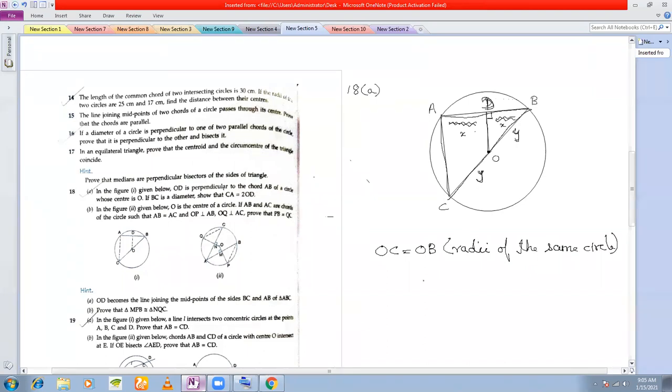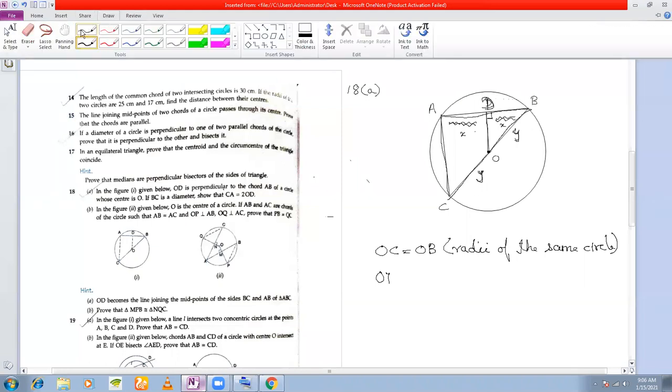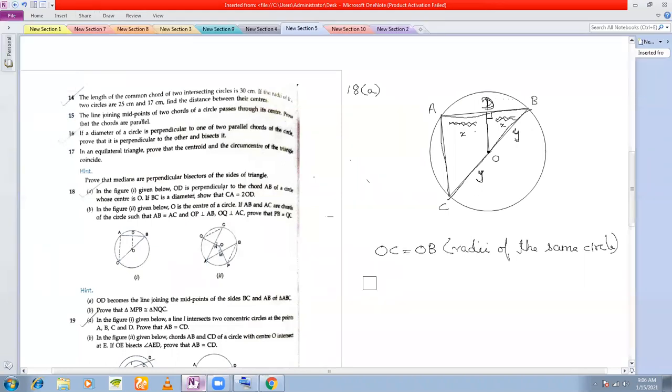Next, what I'll say is that O is the midpoint here. Now, since OC is equal to OB, that means O is the midpoint of BC. This is done.